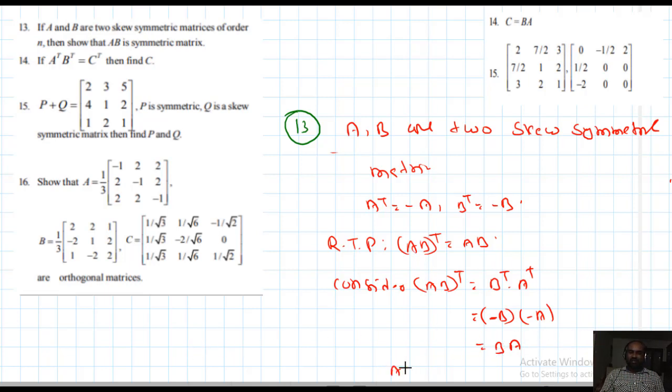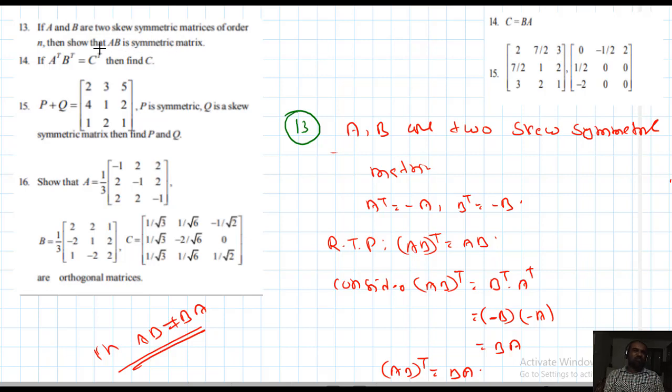So I will write AB whole transpose equals BA. If A and B satisfy the commutative property, then I can say this statement is true. But in general, AB whole transpose is not equal to AB. That means AB is not symmetric.